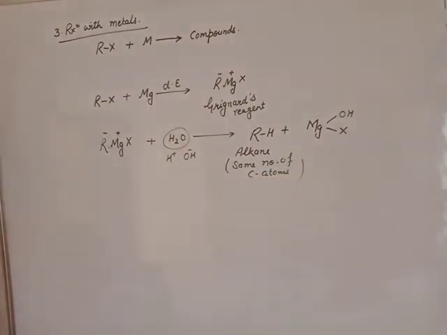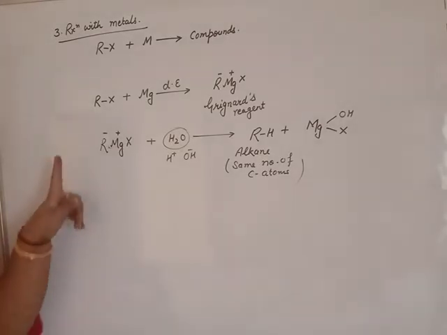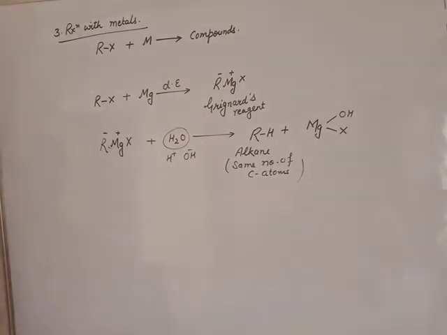In the case of Wurtz reaction, we get double the number of carbon atoms. But with Grignard reagent, the same number of carbon atoms.